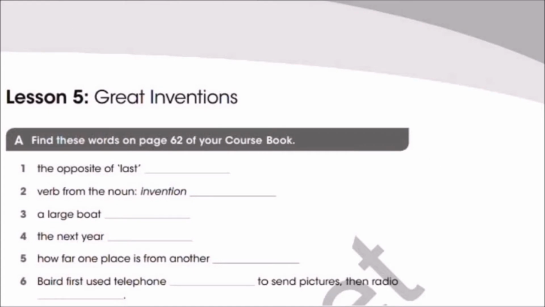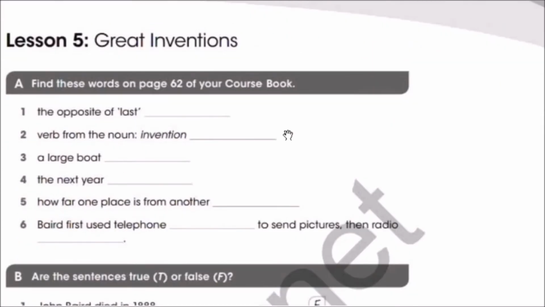As you can see here, we have sentences and gaps. We have to fill the gaps. We can use the coursebook, page 62. You can stop the video, answer it, and come back and check.